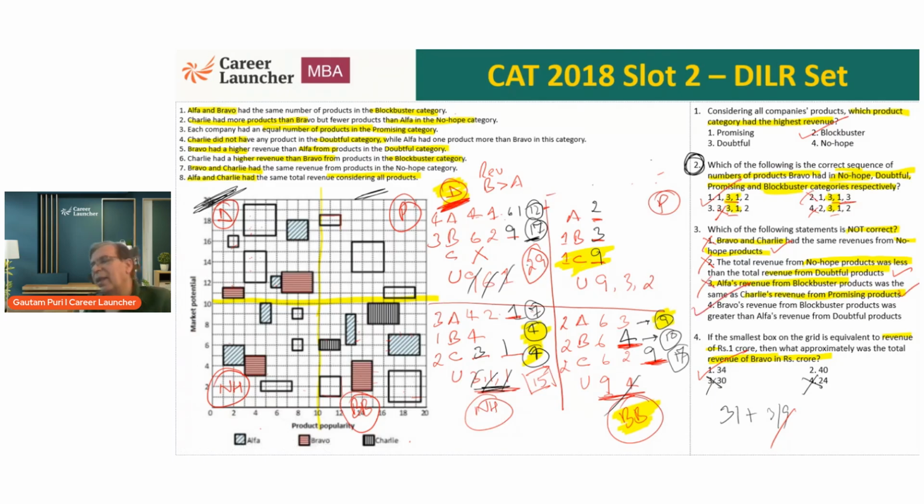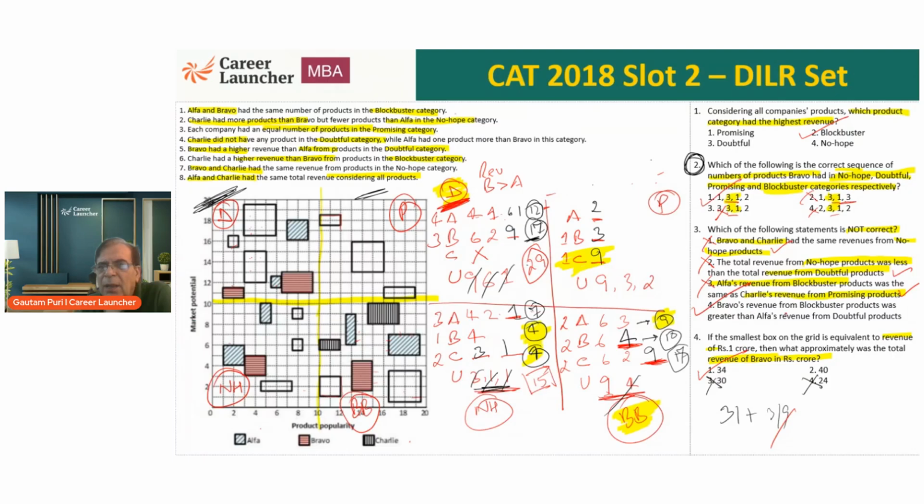This would mean that statement 4 has to be the answer. You want to check it, you check it. I am not going to check it because to me, obviously, this has to be the answer. The other 3 are correct. However, some of you I know are going to be a little jittery and you have the habit of checking everything, so let's check it anyway. But in the exam, I would have left it without checking it.